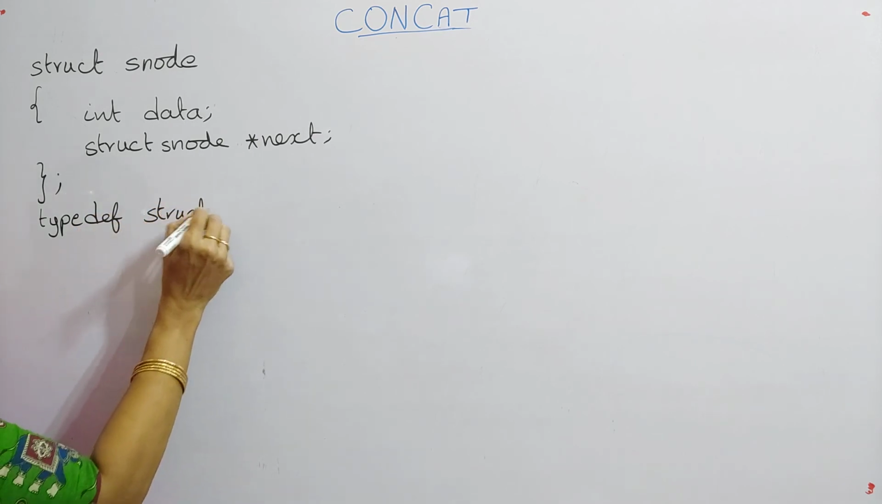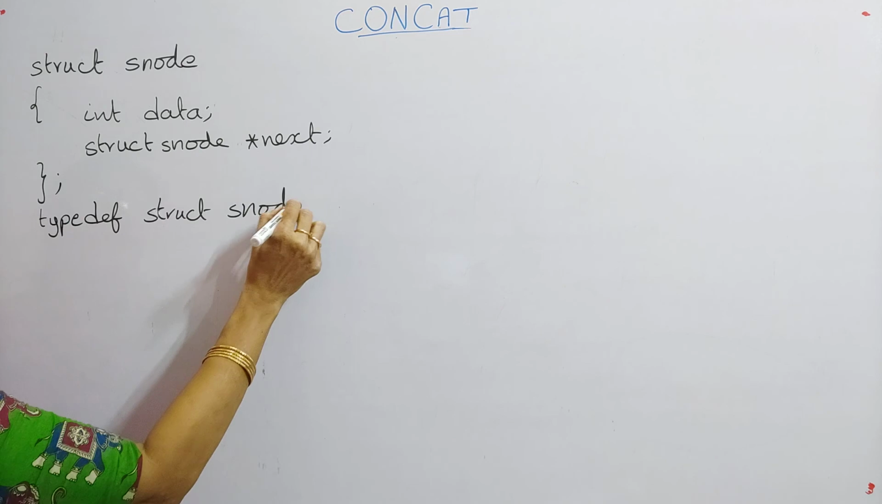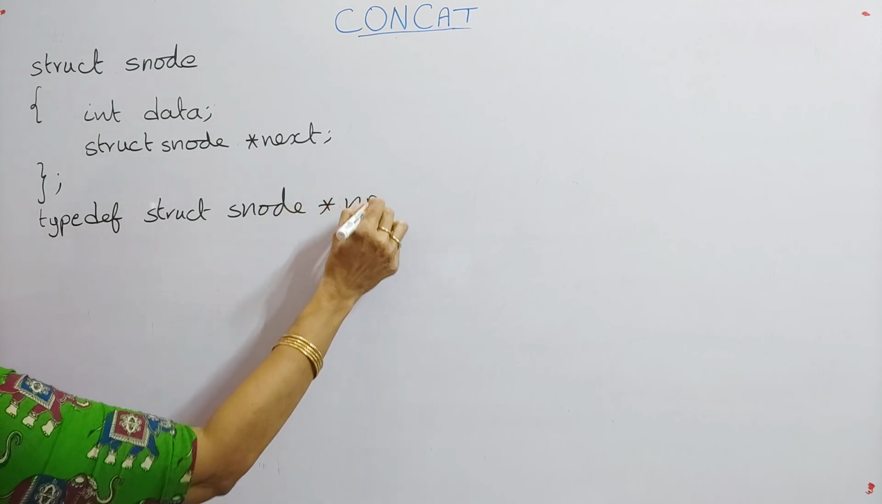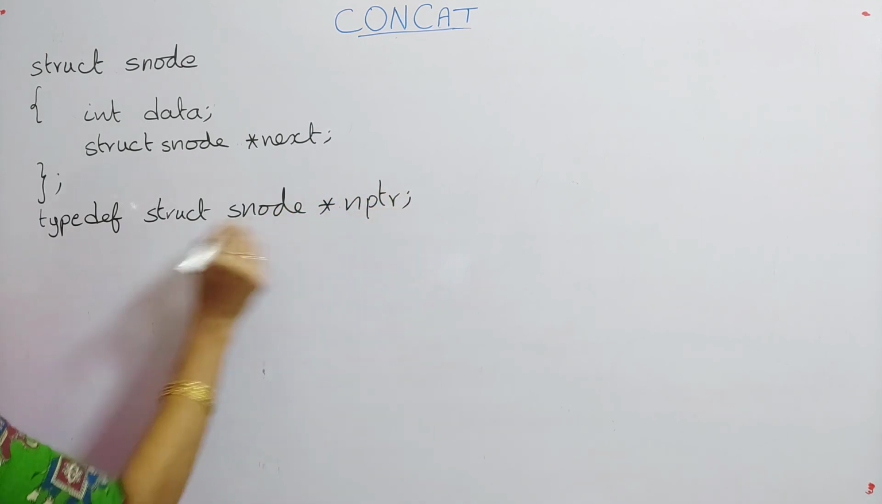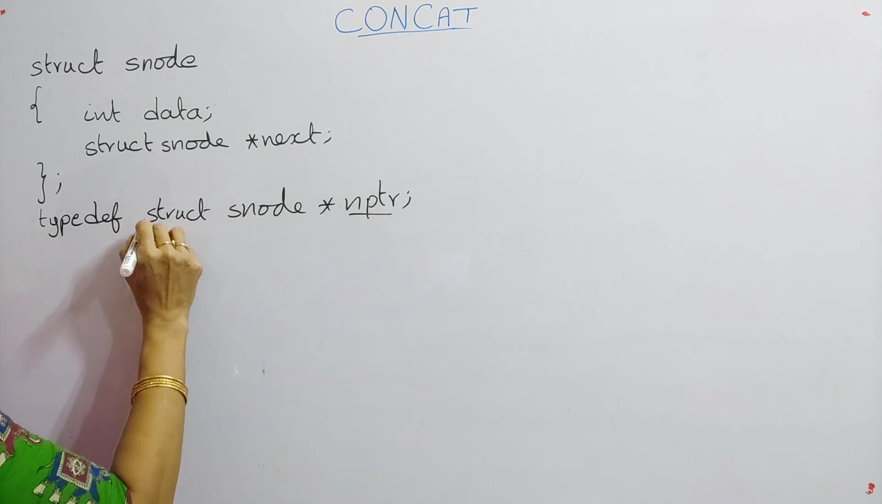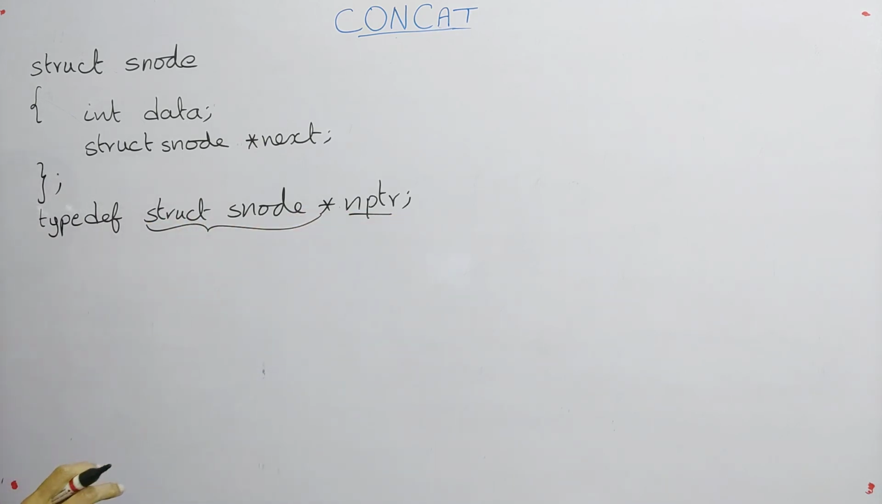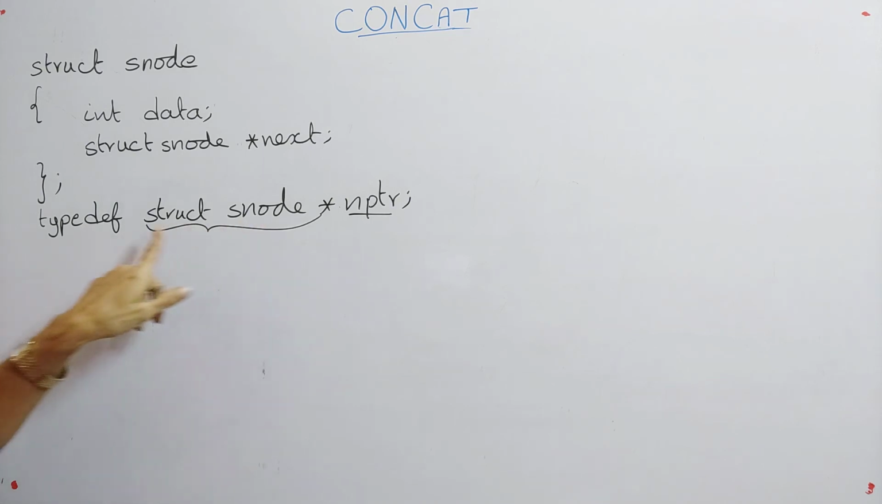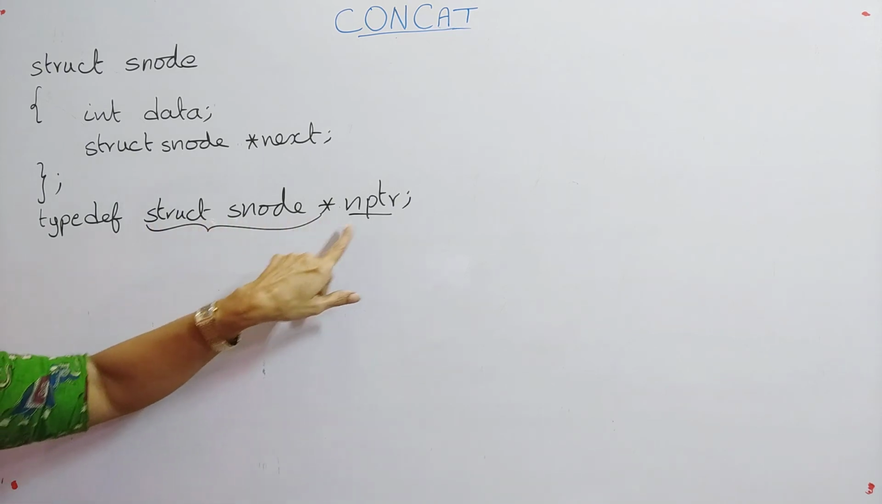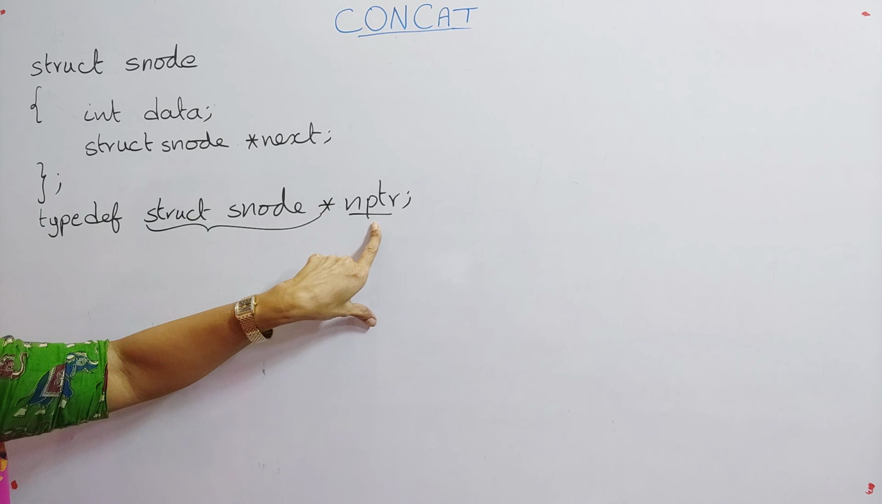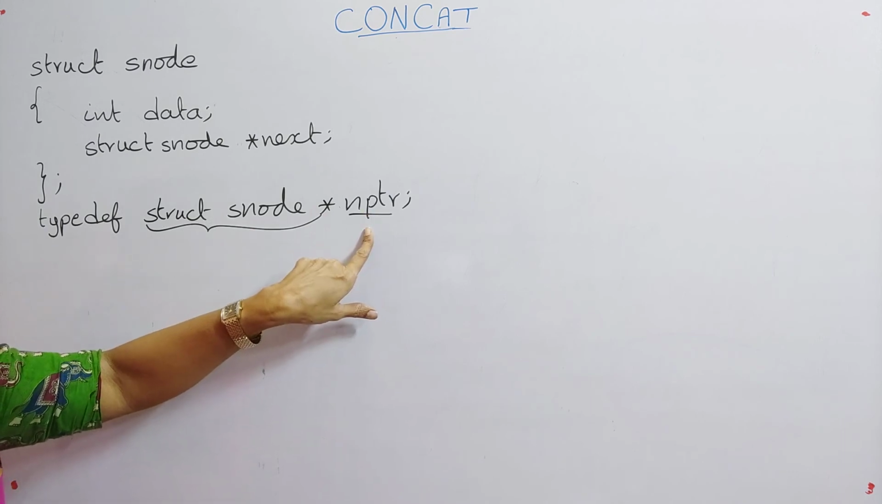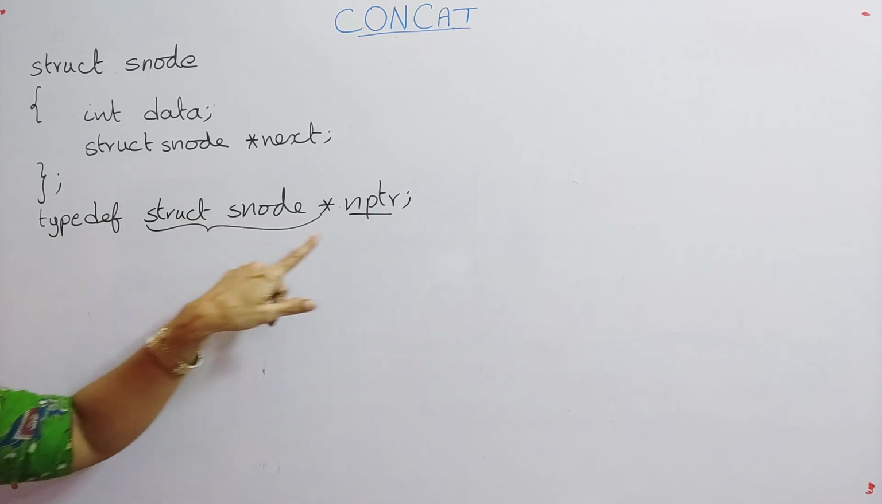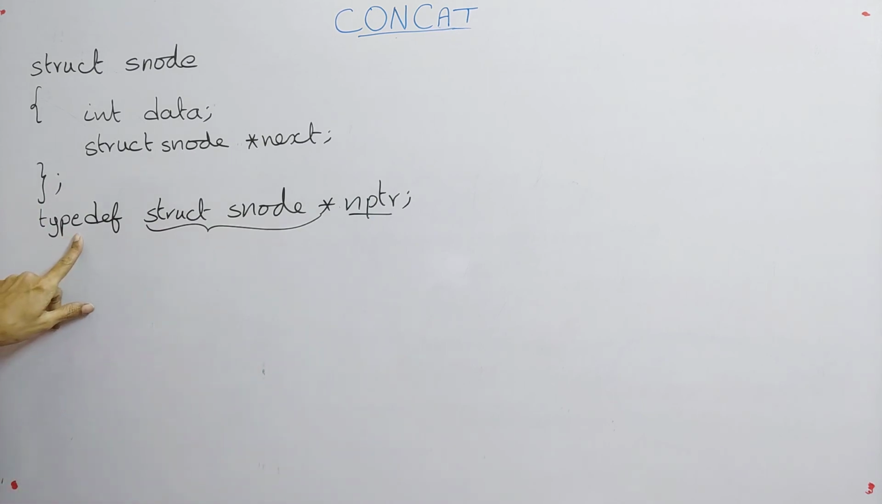typedef struct S node asterisk, we are giving nptr. So I am giving a new name nptr to struct S node asterisk. Instead of using struct S node asterisk every time, you can simply use nptr. So nptr is a short name for struct S node asterisk, which has been defined by using the typedef keyword of C language.